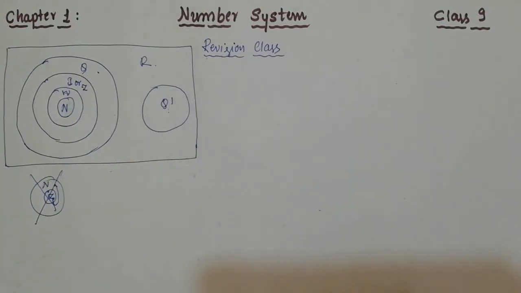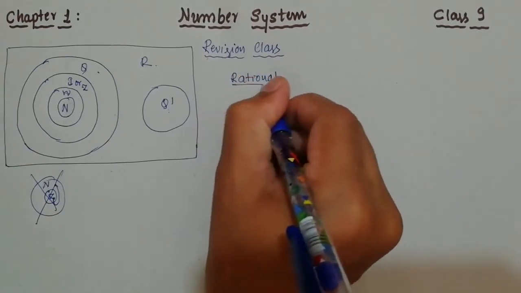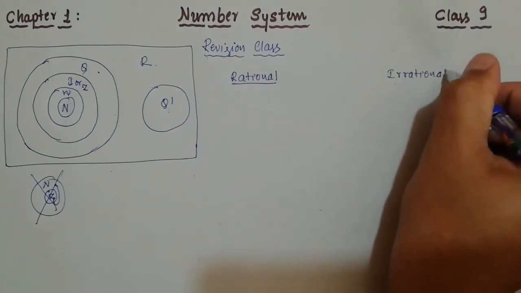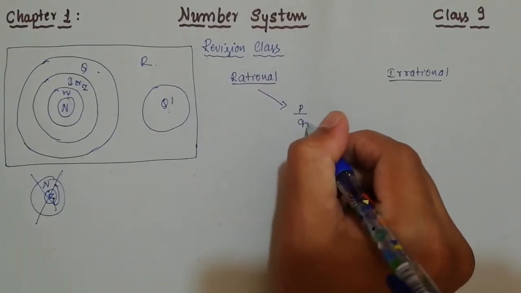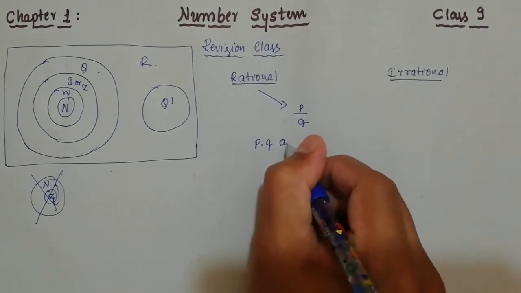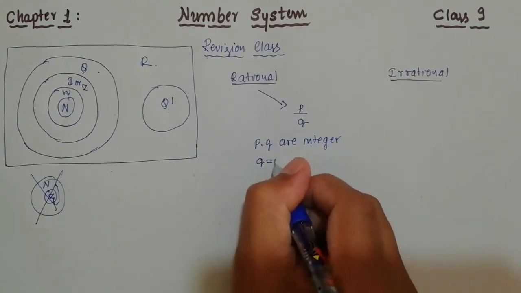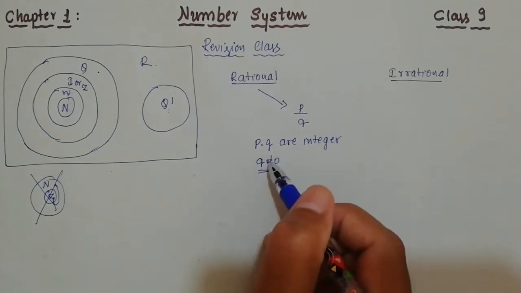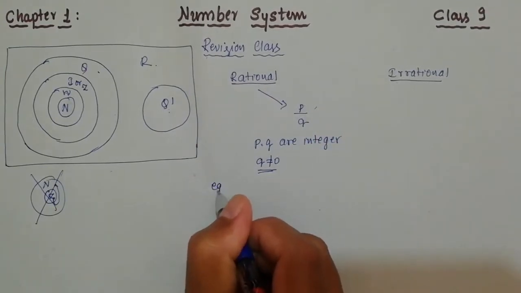So the very first thing you need to understand is what rational numbers and irrational numbers are. The first one I'm going to write here is rational number, and here irrational number. The only difference between these two is that you can express a rational number in the format p by q, where p and q are integers, and q should not be equal to 0. I told you the reason why it should not be equal to 0 in the class itself. P and q should be integers. You can take any integers in the place of p and q.